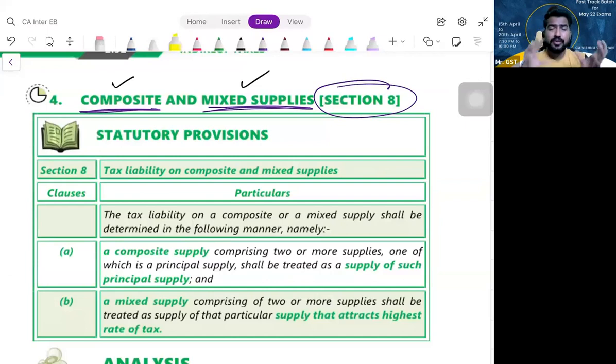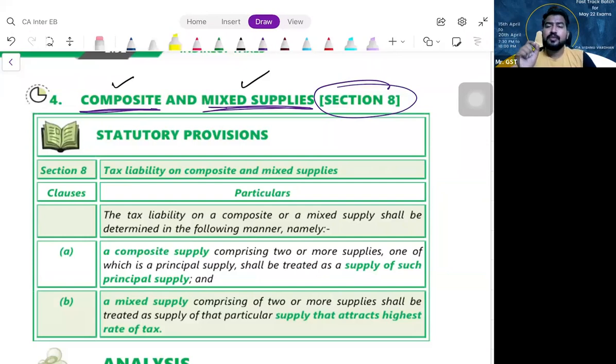When you're purchasing a mobile phone, you're getting charger, cable, adapter, all the stuff, mobile also. What is the predominant element there? Mobile phone. I'm not purchasing the phone for the charger or adapter or the cable, right? So the entire transaction will be treated as supply of the mobile phone. What is the GST rate applicable to that mobile phone? The same GST rate and the same GST provisions will be applicable to the whole transaction. Make it clear. If you are receiving bundled supplies for a single price, what should be your question?